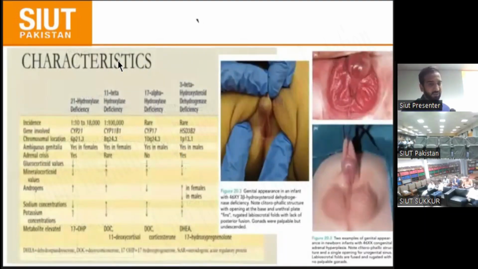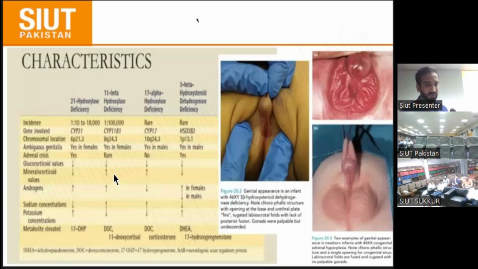And then we see 11 beta hydroxylase deficiency. The ambiguity is mostly present in females, and adrenal crisis is rare because deoxycorticosterone is present, which acts as a mineralocorticoid. The glucocorticoid level is low and the mineralocorticoid is high, and androgen production also increases because all the cycle is shifted towards sex steroid.